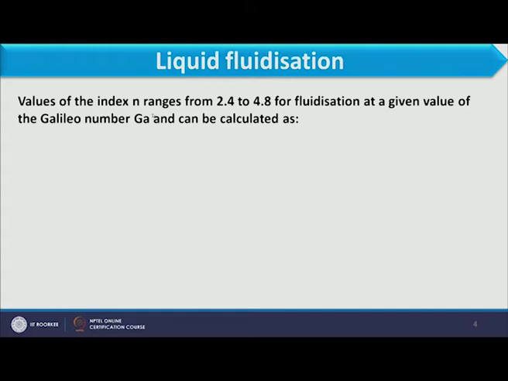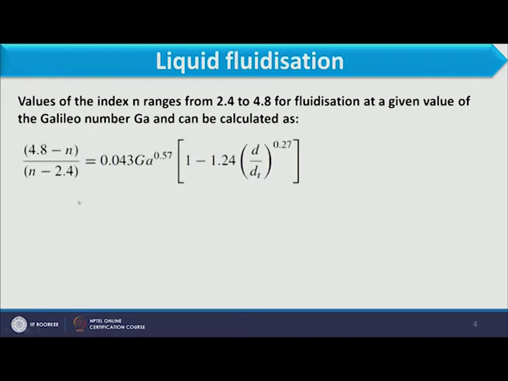Now the values of index n, which we have seen in the last equation, range from 2.4 to 4.8 for fluidization at a given value of Galileo number, and that can be calculated from this equation: 4.8 minus n by n minus 2.4, which is related with Galileo number by this expression, where d is the particle diameter and dt is the diameter of the column or tube.